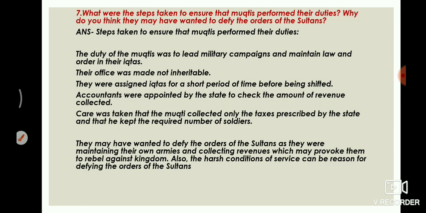Accountants were appointed by the state to check the amount of revenue collected. Care was taken that the Muktis collected only the taxes prescribed by the state and kept the required number of soldiers. They may have wanted to defy the orders of the Sultans as they were maintaining their own armies and collecting revenues, which may provoke them to rebel against the kingdom. Also, the harsh conditions of service can be a reason for defying the orders of the Sultan.